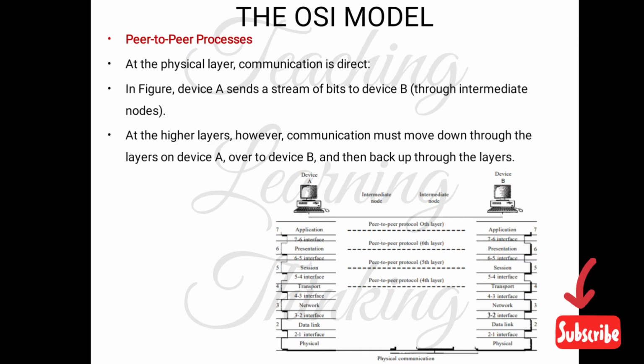There is a device A and device B, intermediate nodes, and 7 layers: physical, data link, network, transport, session, presentation and application layer. When device A needs to send a message to device B, the message travels through these layers via physical communication, that's the carrier, to the receiver. The sender is device A and the receiver is device B.